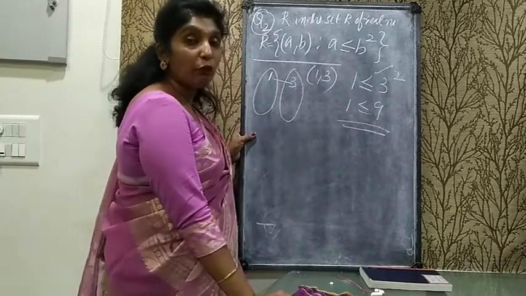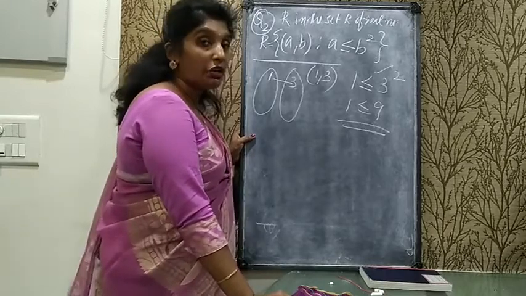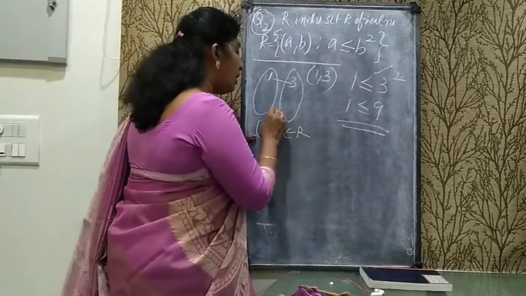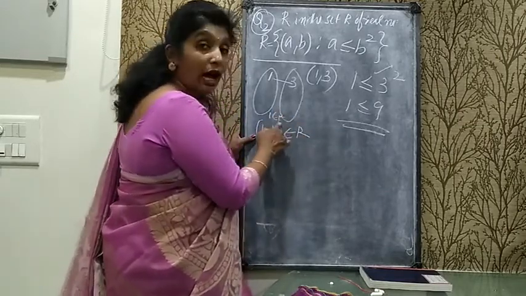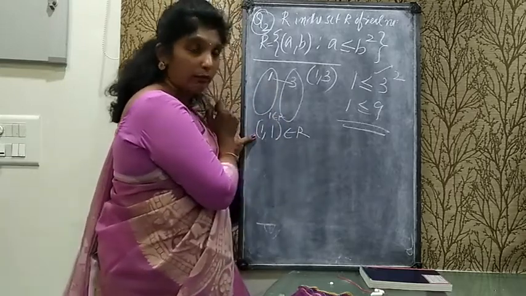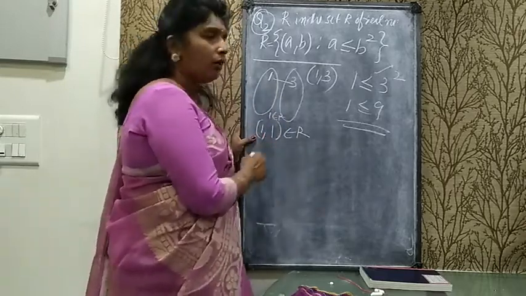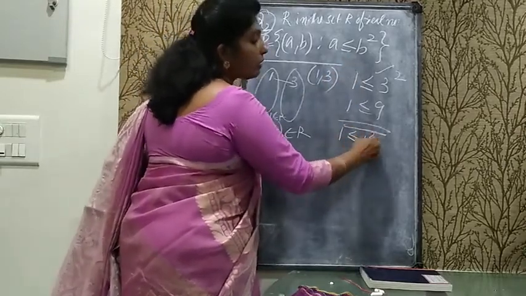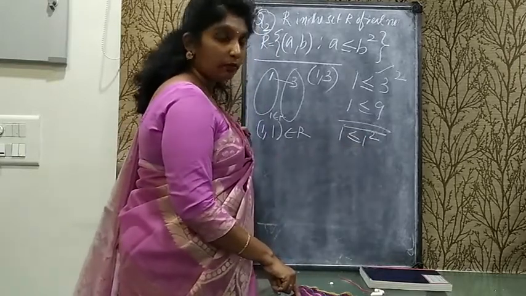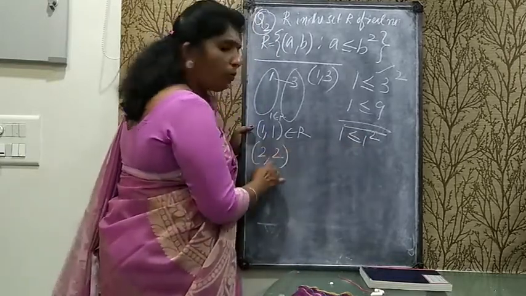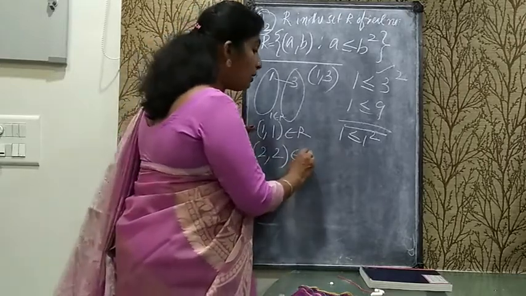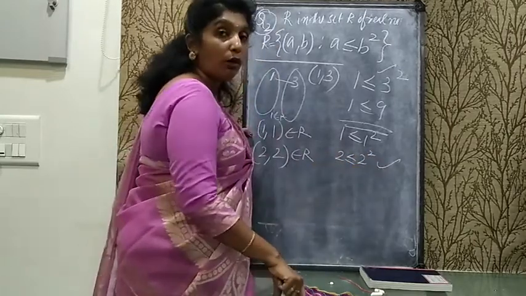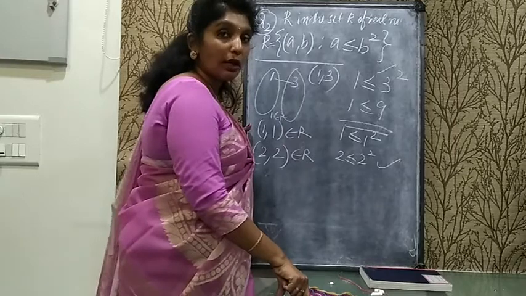First of all, we will go for the reflexive relation. In a reflexive relation, if I am taking 1, then 1 should belong to the relation. R is the set of real numbers. Yes, that is satisfying. Here 1 is less than or equal to 1 square. If I am taking 2, does 2 belong to the relation? Yes, 2 belongs to the relation because 2 is less than or equal to 2 square. 2 less than or equal to 4, it is satisfied. It means 2 belongs to the relation.